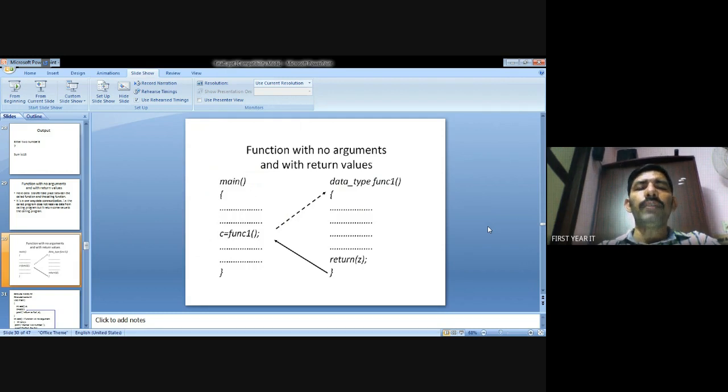In this sub function, call to the sub functions out of the classes, of type function 1. So assume the calculations, after that return from the main function. In this syntax, it does not declare the data types, declare the arguments and the return values. So function with no argument and with return values.